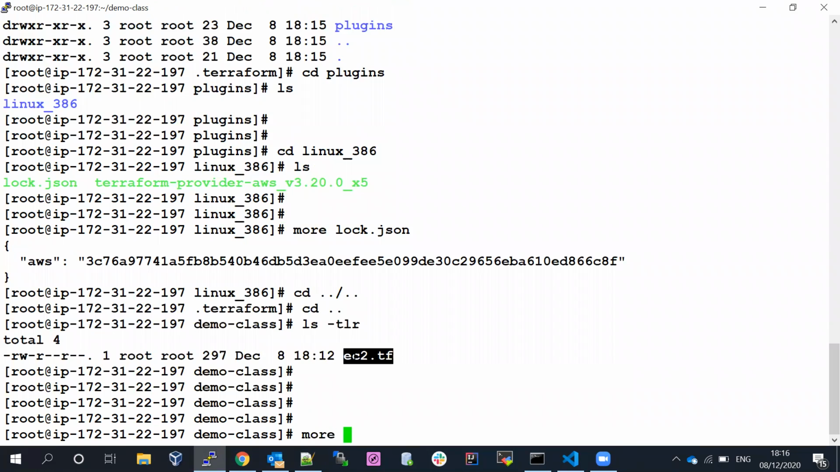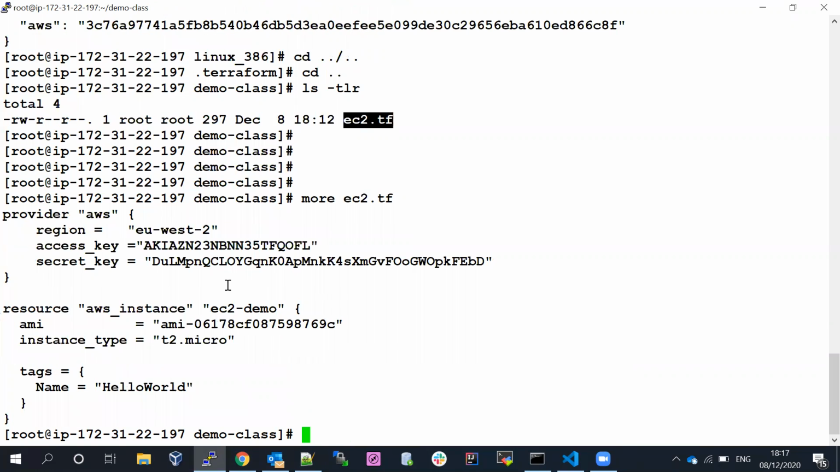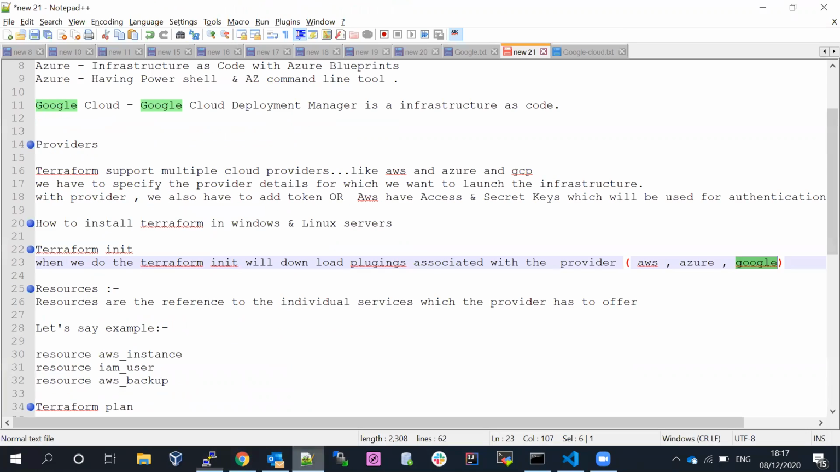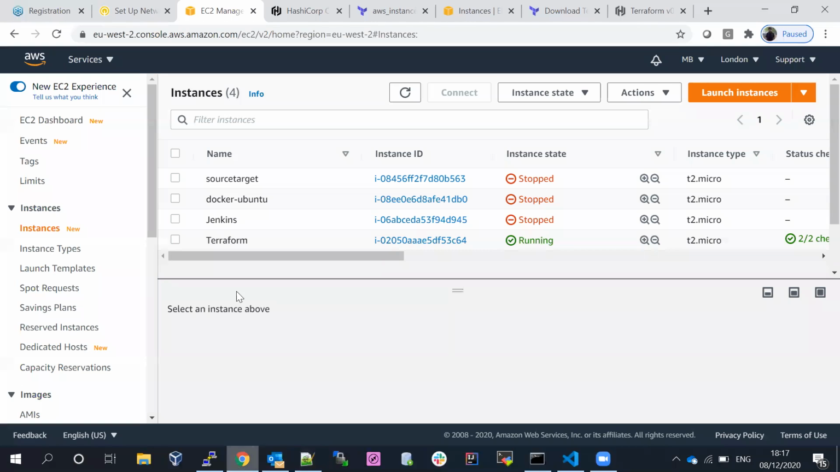Now let's talk about the resource. This was provider, authentication and Terraform init. Now we'll talk about the next one, Terraform init complete. Now we are going to talk about resources. I already discussed it. Each service has its own individual resource code available. If you go and see, I already showed you. Let me show again.